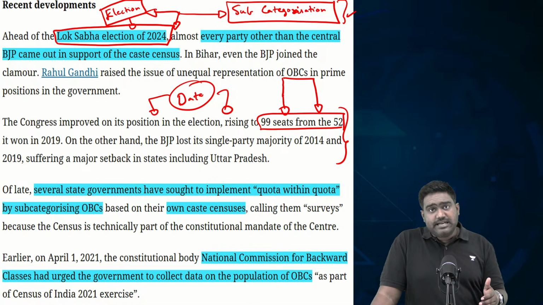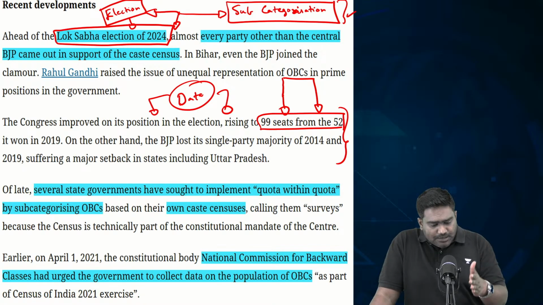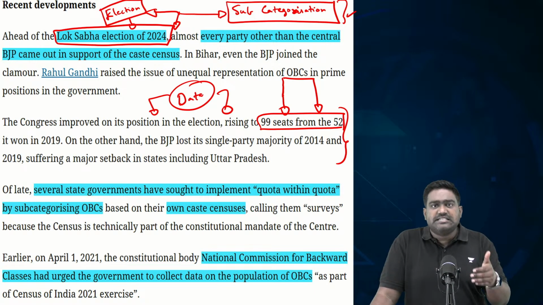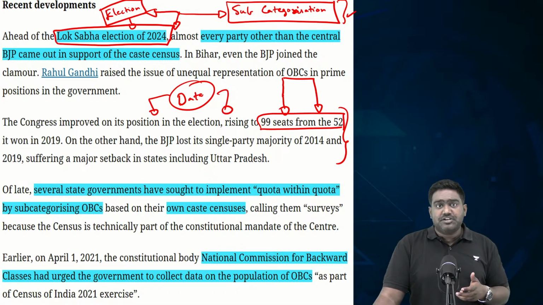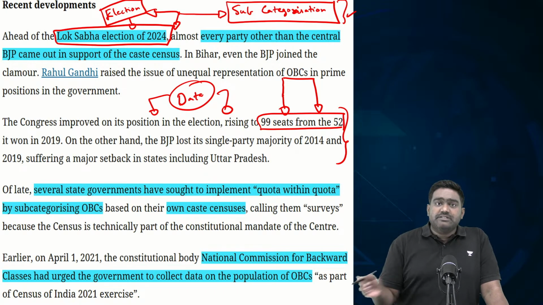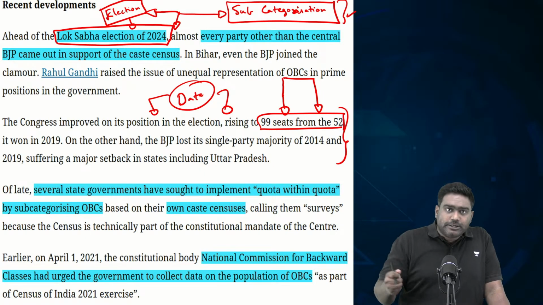So, caste census data, if it is used correctly with a good intention, it can be great for affirmative action. It can be used for subcategorization and ensure those communities within SC, ST category, within OBC category, who have been left out from the benefits of reservation, can be specifically targeted with the benefits. Even the benefits of other welfare schemes given to backward classes could also be better targeted.